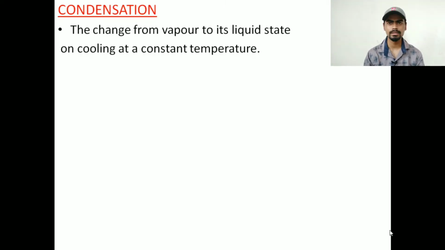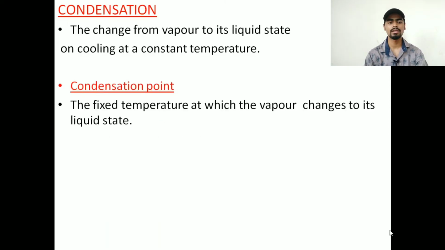So after cooking something, when you keep a vessel lid on it, what will happen? When you remove the vessel lid, you will find droplets of water there. Now how did it come? When the vapor inside the vessel is rising, it sticks to the top of the vessel, and after it cools down, it gets converted into a liquid. So that is known as condensation.